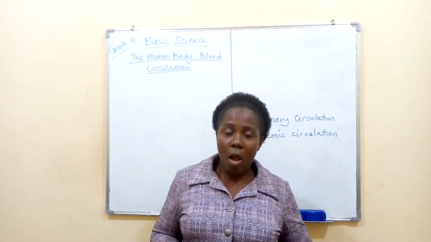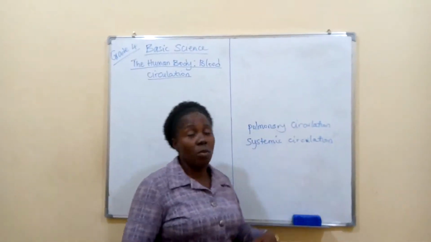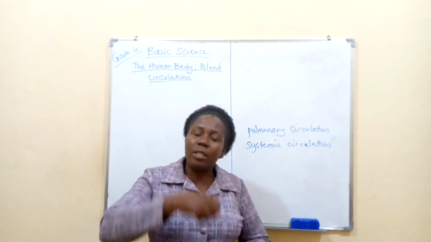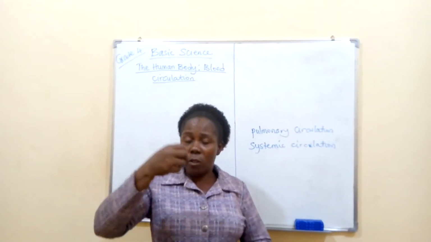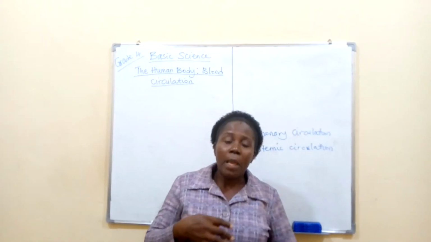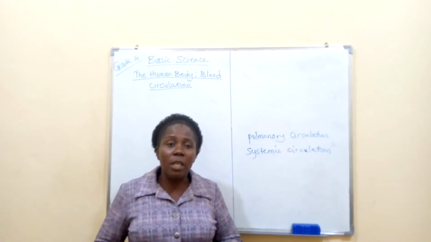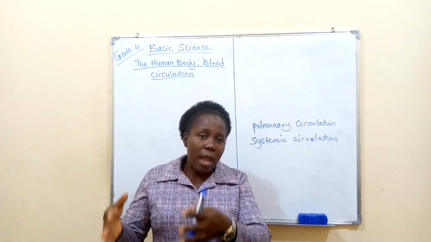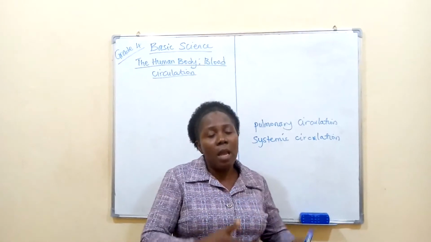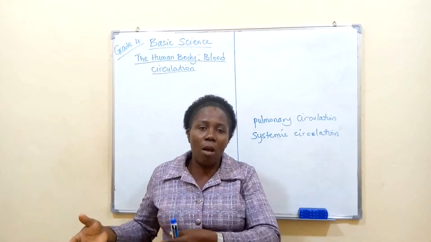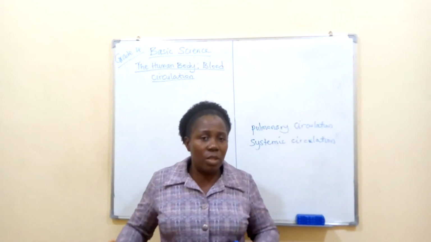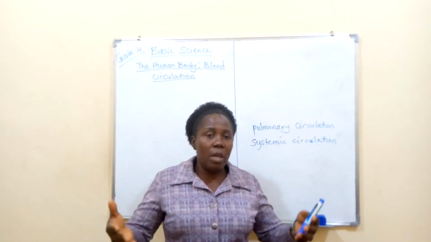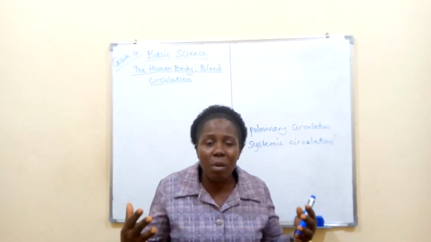Are you with me? Alright, now when we talk about the pulmonary circulation, what do we really mean? The pulmonary circulation is the movement of blood from the heart to the lungs, and then from the lungs back to the heart. I take that again. The pulmonary circulation of blood in the body is the movement of blood from the human heart to the lungs, then from the lungs back to the heart. The blood that leaves the heart to the lungs is the blood without oxygen. And getting to the lungs, you know, when we talk about our respiration, that is breathing in and breathing out, at the lungs the blood receives oxygen.